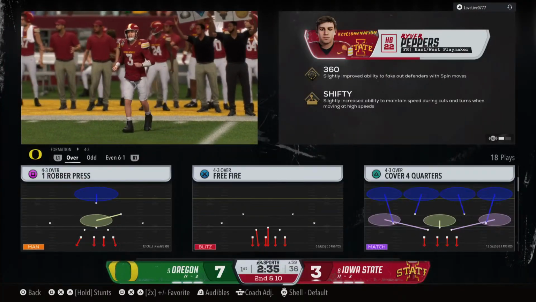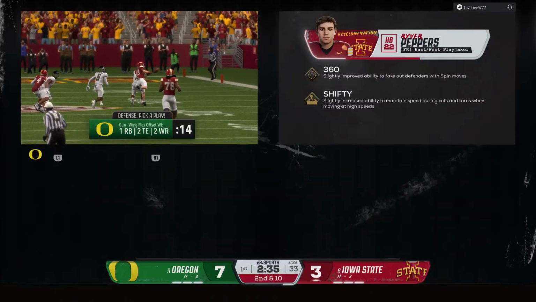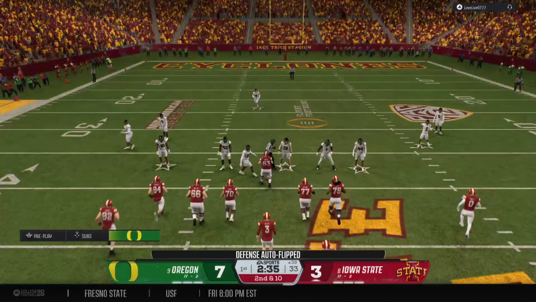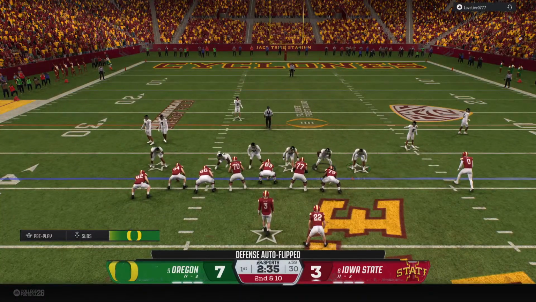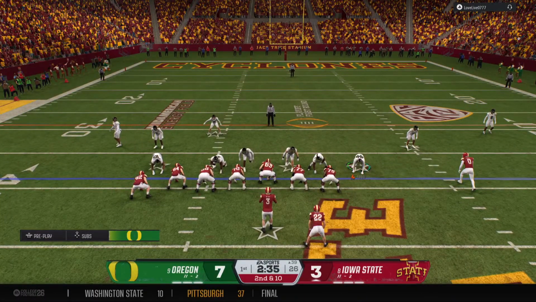Brings up second down. I mean, you don't see this very often. They just pressured the quarterback, and did you see how many guys were rushing him? 3. You have 8 guys in coverage, and you can get that kind of pressure on a quarterback with 3 rushing.